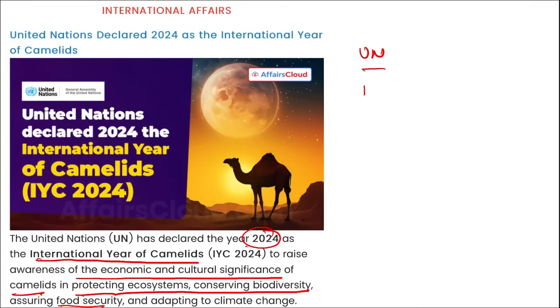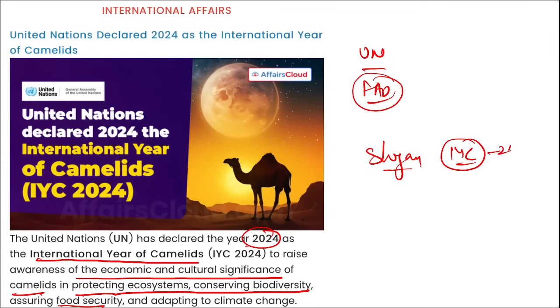Then UNARM FAO, Food and Agriculture Organization, is the lead agency for celebrating this International Year of the Camelids 2024. The slogan for this International Year of the Camelids 2024 is Heroes of Deserts and Highlands, Nourishing People and Culture.